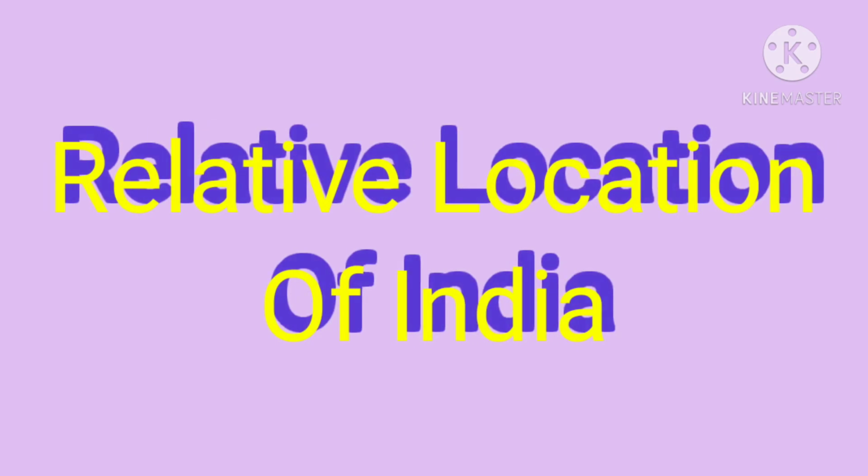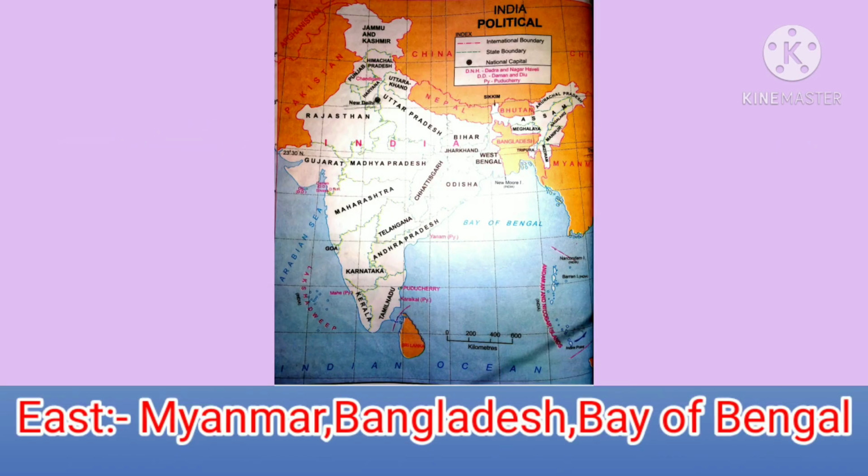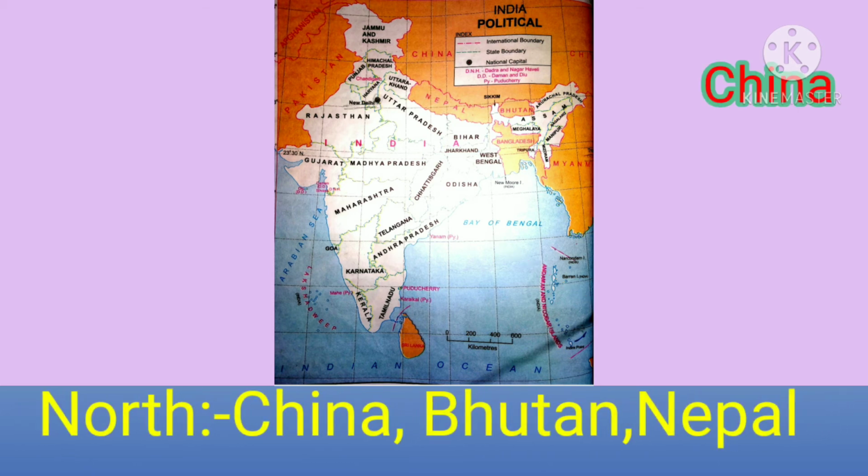Now relative location of India. To the east, Myanmar, Bangladesh, Bay of Bengal. To the north, China, Bhutan and Nepal.